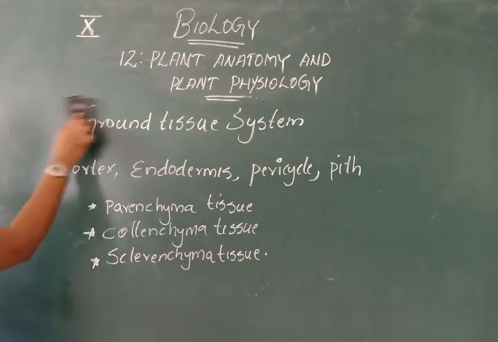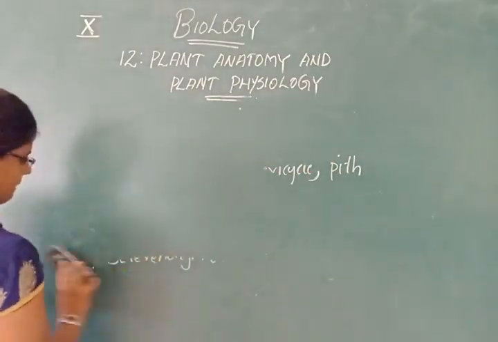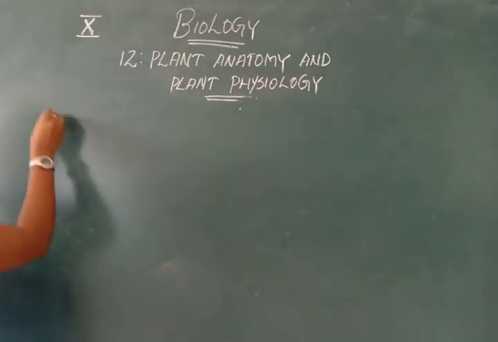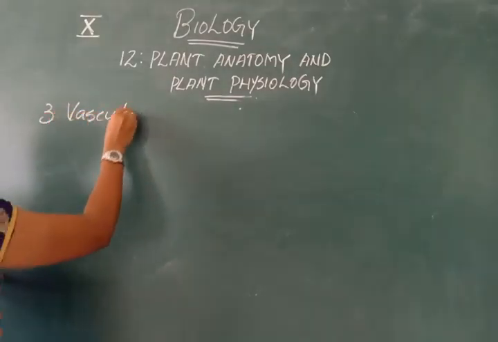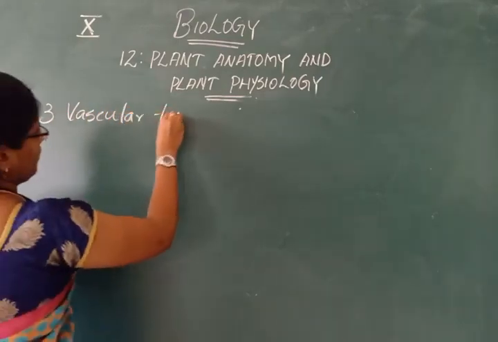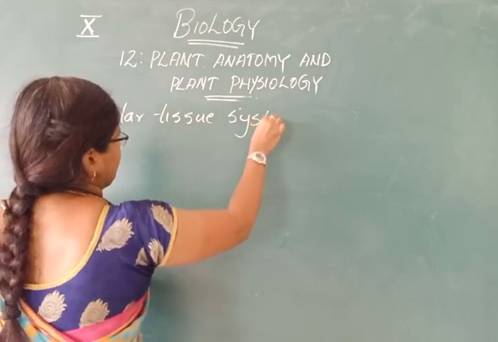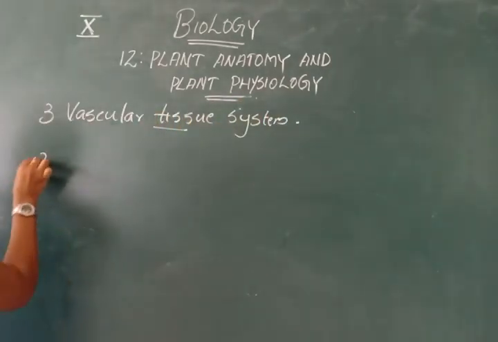Then the third one is the vascular tissue system. There are two types of vascular tissues.